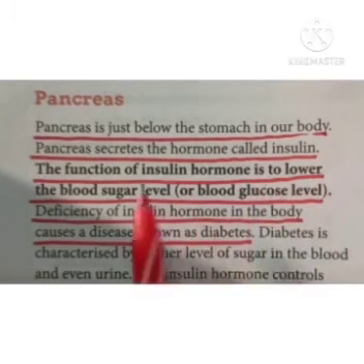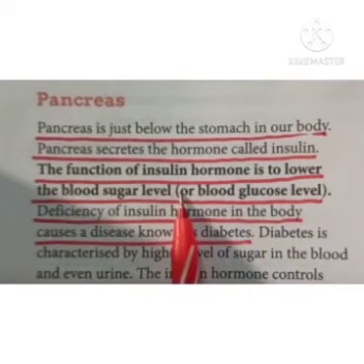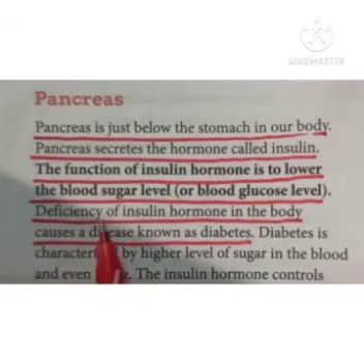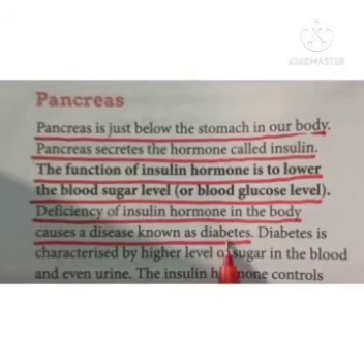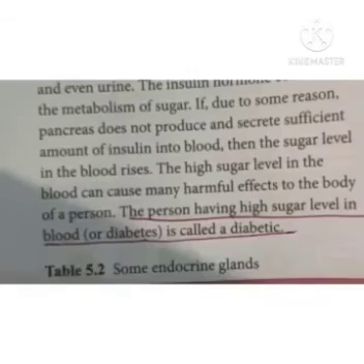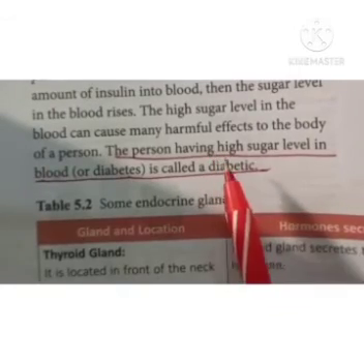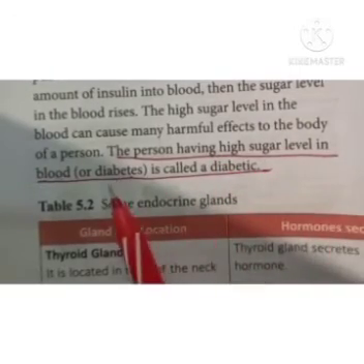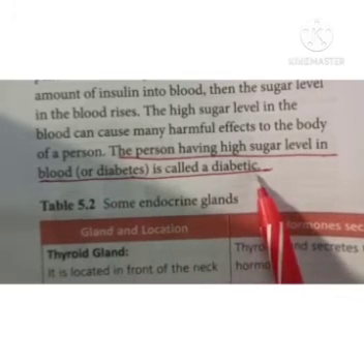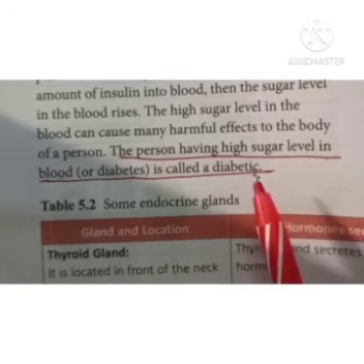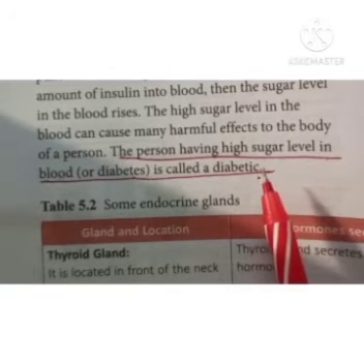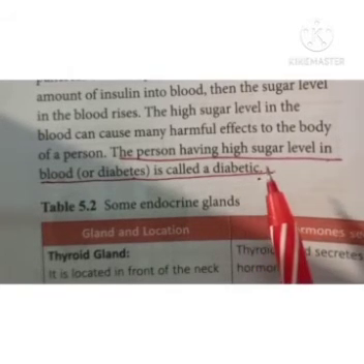It lowers the blood sugar level in the body, and deficiency of insulin hormone causes a disease called diabetes. The person having a high sugar level in the blood is called a diabetic person. So what is diabetes? When blood sugar increases, it is called diabetes.